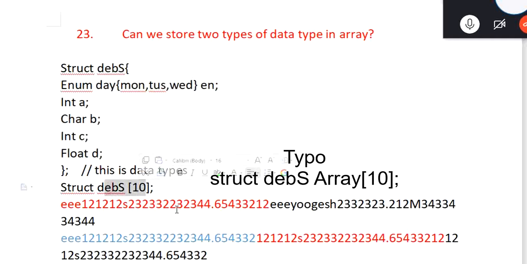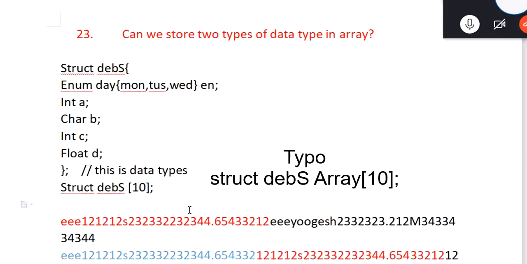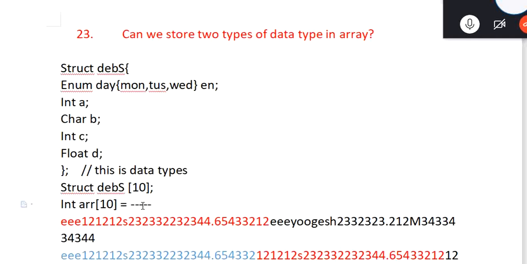Is that possible? Or I'll tell you one example. Say integer array of 10. So in this array of 10, what we want is in the first 4 we want to save as integer. In the next 4 we want to save as a float.